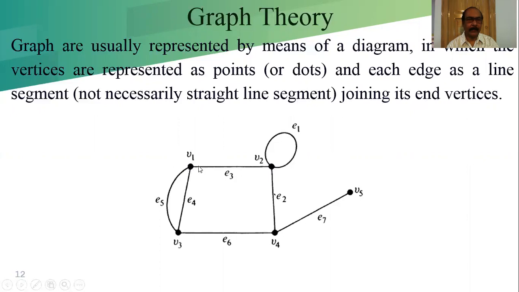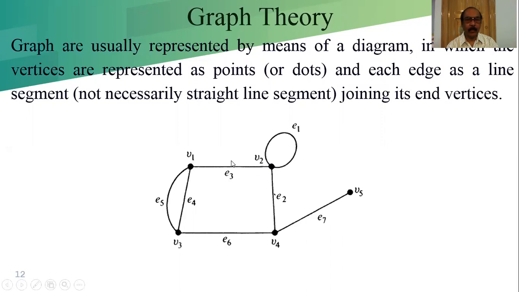These are the vertices, represented by points or dots, and the edge connecting two vertices is the edge.